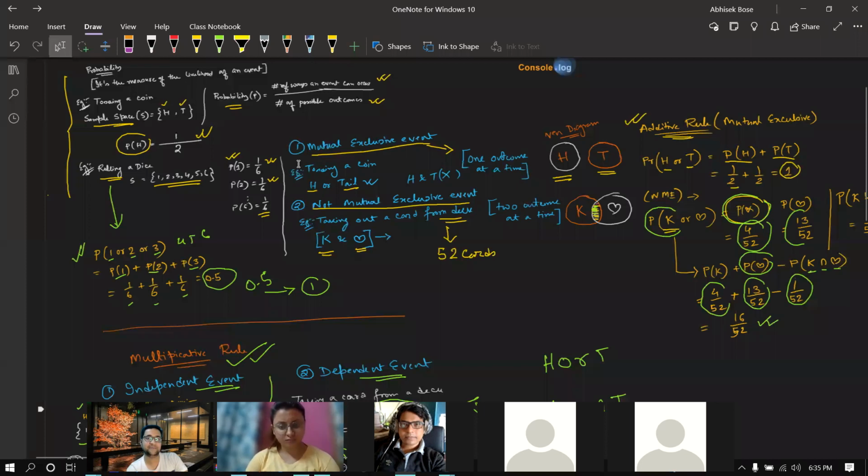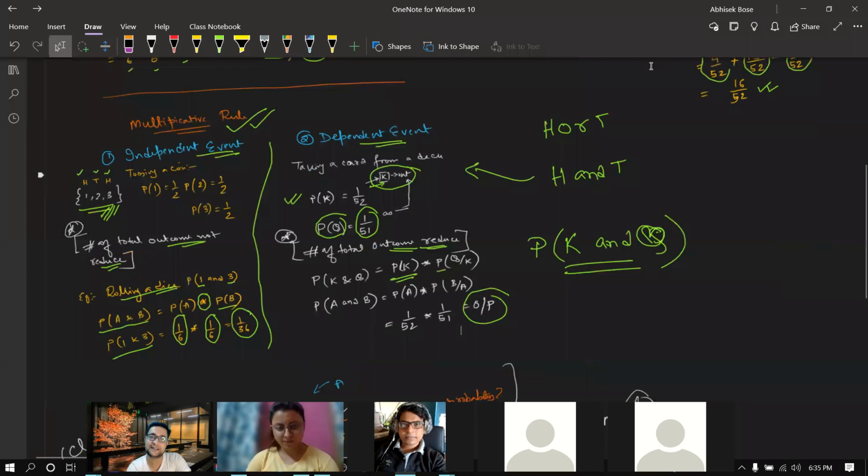And for the multiplicative rule, we learned one formula: probability of A multiplied by probability of B. When I'm saying probability of A and B, over there that is P, like probability A or B. And here for the non-exclusive, that is the dependent event, the formula is probability of A into probability of B given A, because here it's reducing, correct?